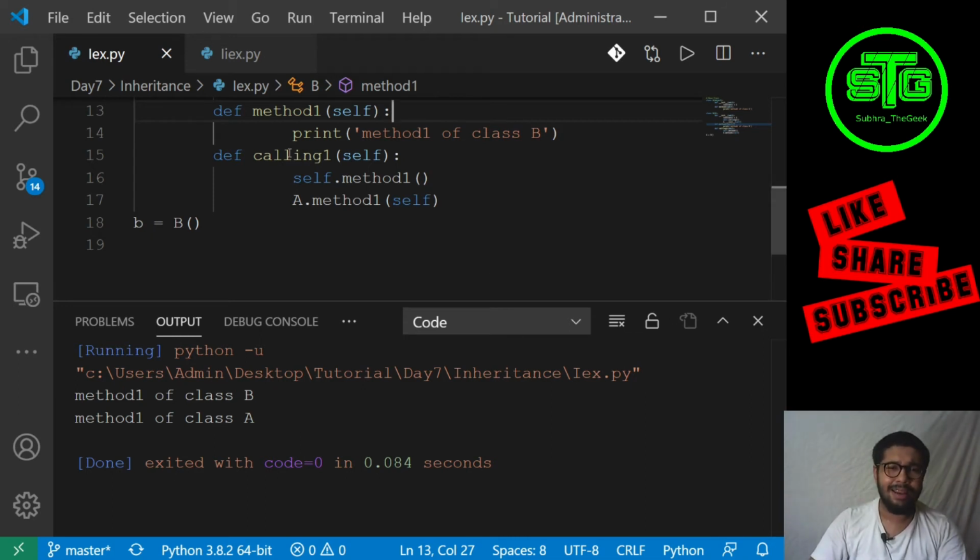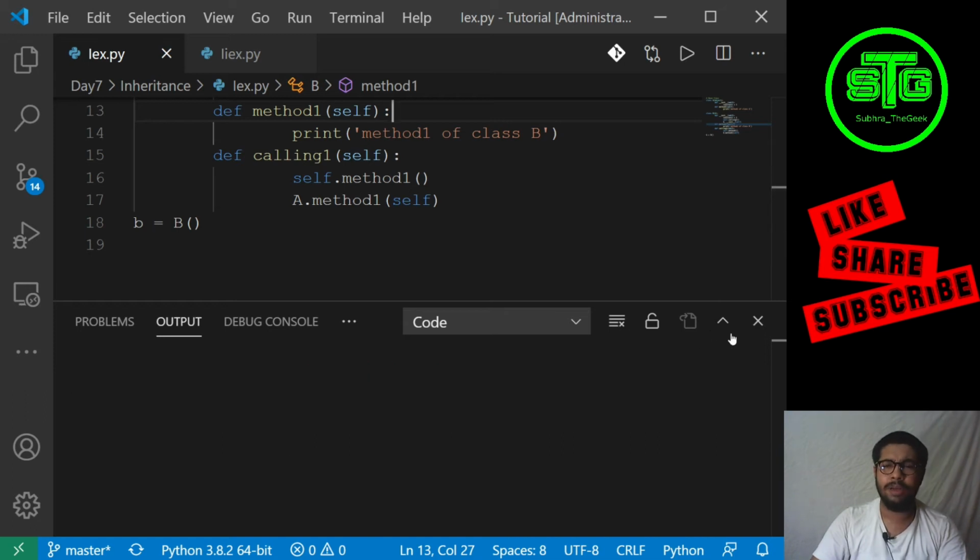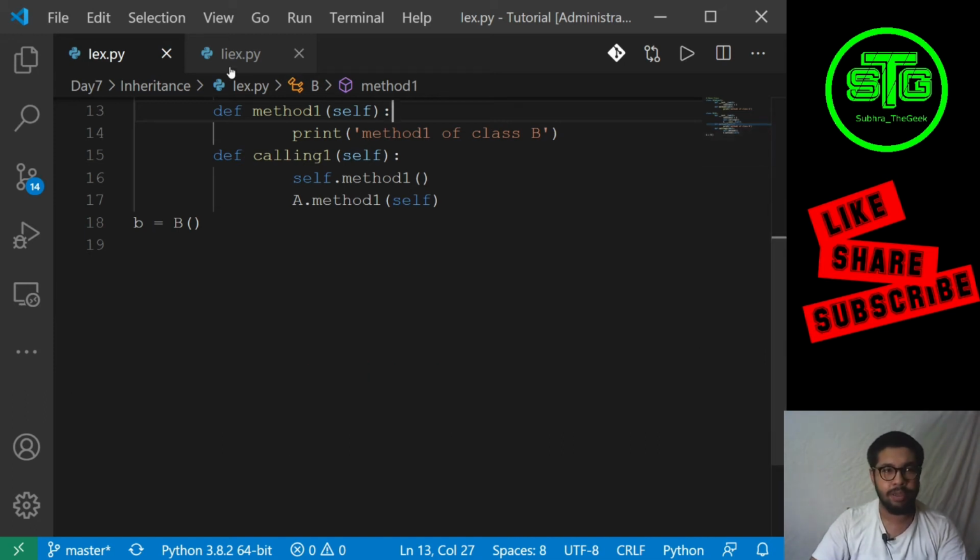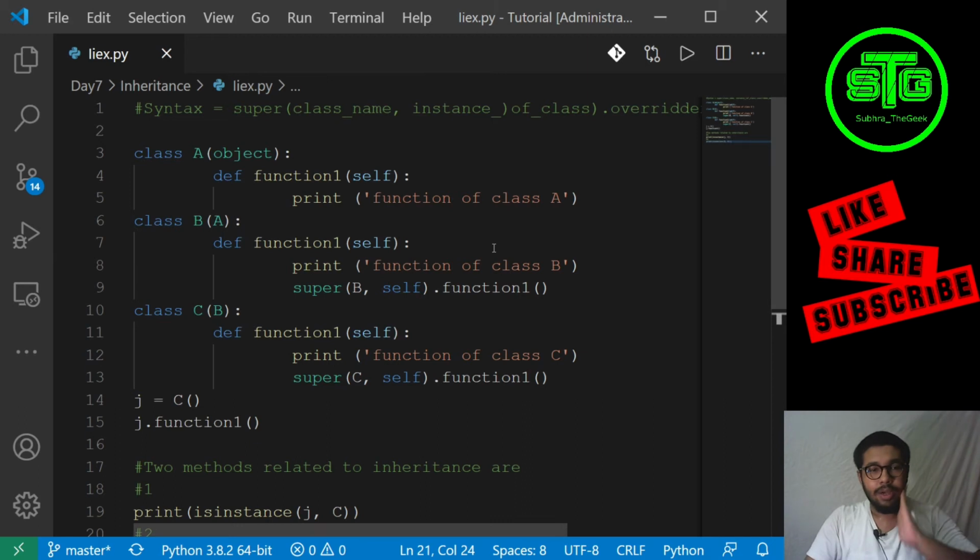This can be done in a much easier way with the super keyword. Let's go for the super keyword. Again, I have defined three classes: class A, class B, and class C. So I have defined a multi-level inheritance over here.